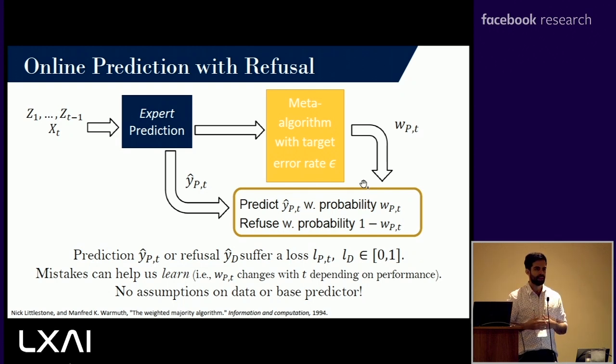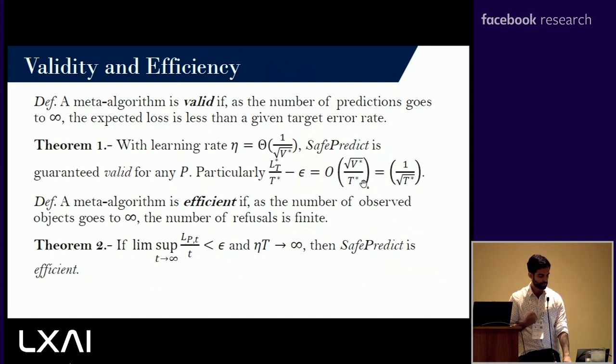Once these predictions are made, at some point in the future we assume that we're able to evaluate how good those predictions were. It can be 0 or 1, so the prediction was good or bad, period, or it was kind of good, some metric evaluation between 0 and 1. Then we take what we call the loss of the prediction, and use it to update the weights that we use to randomly pick either to follow the prediction or refuse to predict. We care about two things: validity and efficiency. Validity means that we are able to meet your target error rate guarantee.